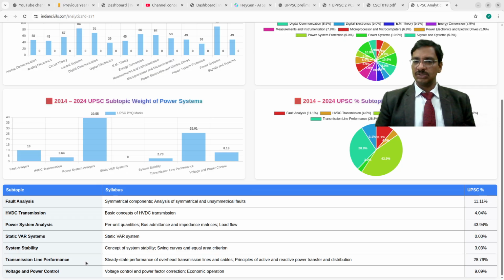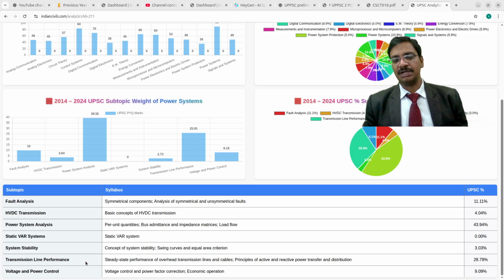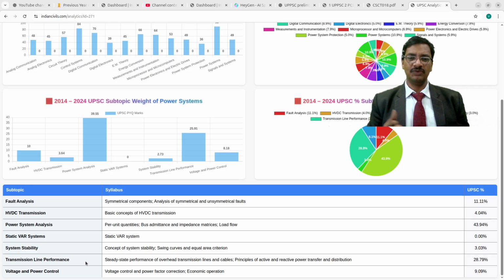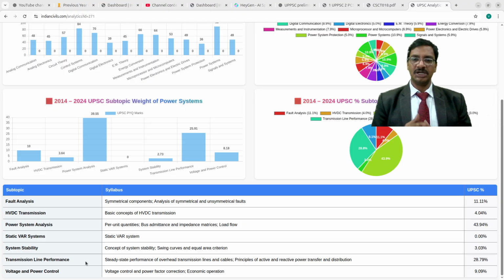The transmission lines you can easily understand. It's not much difficult. If you understand two-port networks, it is far better. If you are able to understand two-port networks, then you can easily analyze the transmission line performance. A little more complexity towards electrical engineering might be there, but still it is okay. Got it?